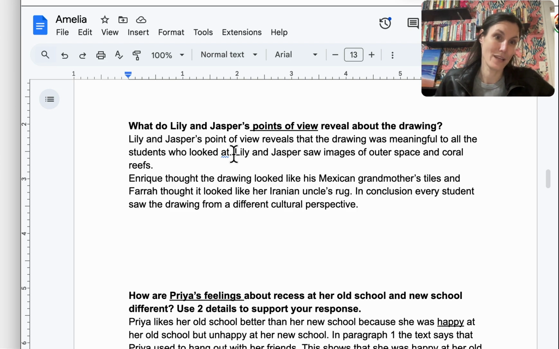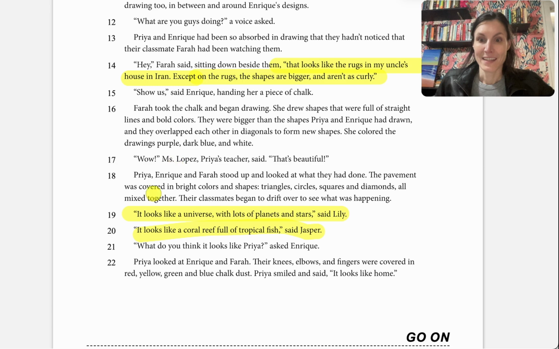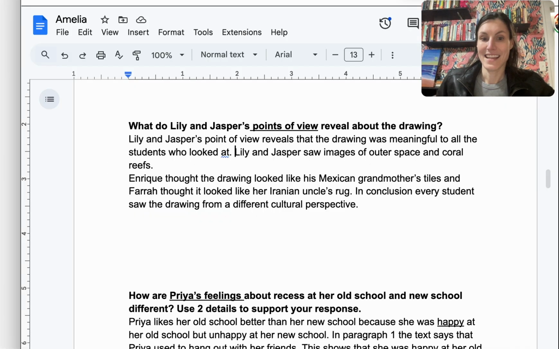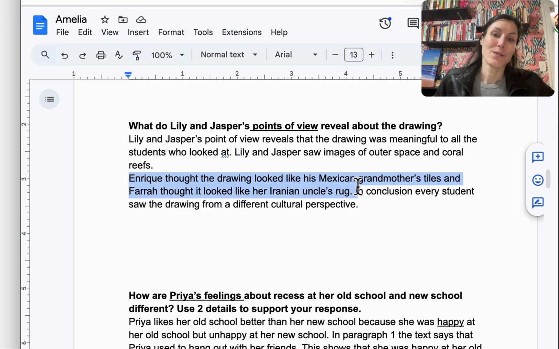You could even quote them. Lily saw, and then we could use the quote there. Lily saw a universe. And then we could say Jasper saw a coral reef full of fish. And then when we add what Enrique, we would add the other students. So even though this one's asking about Lily and Jasper, we could still add what Enrique and Farah saw, because that is kind of leading us to our story's theme.